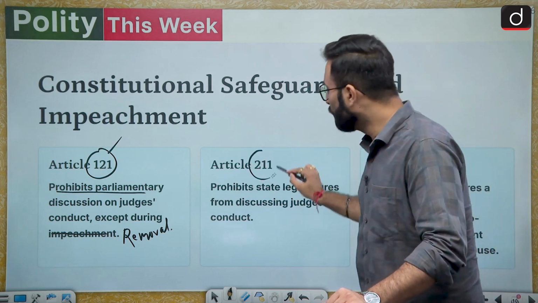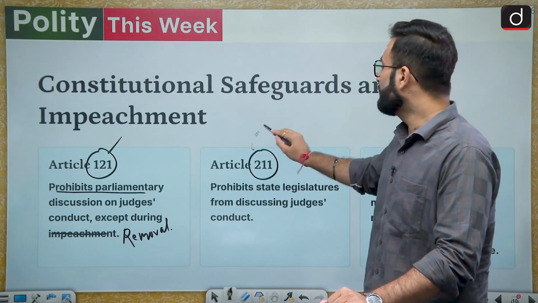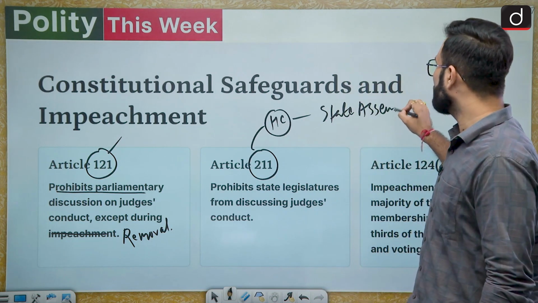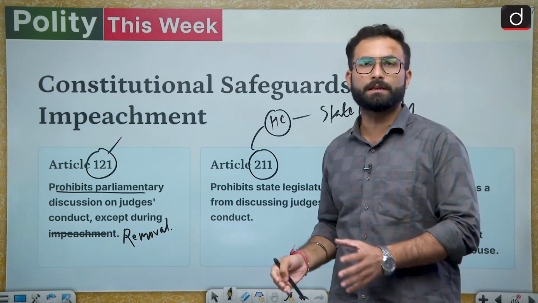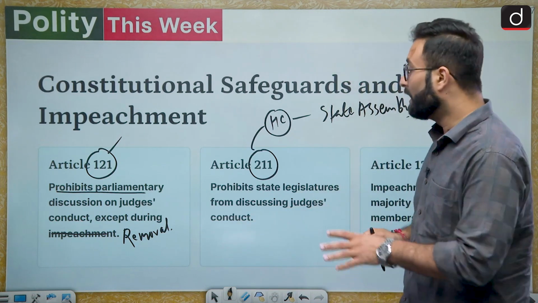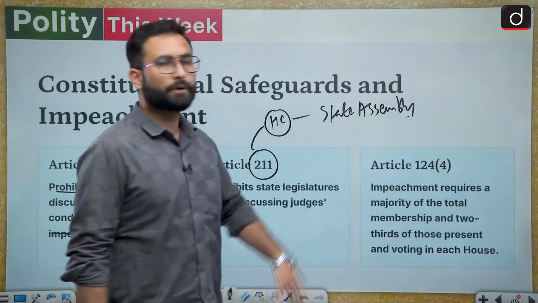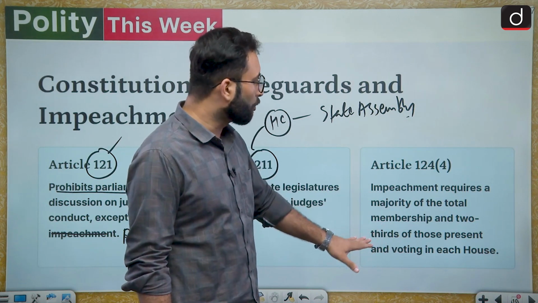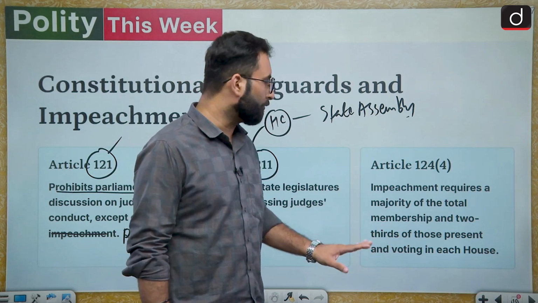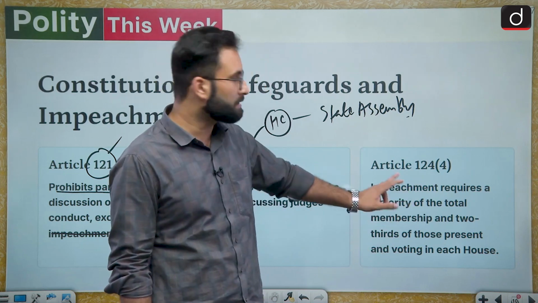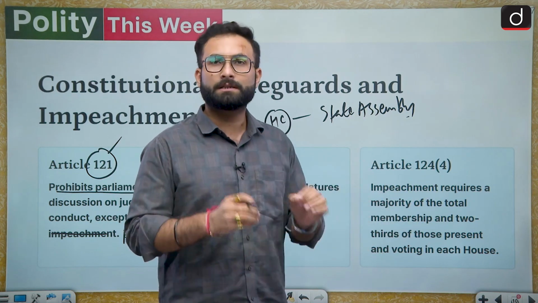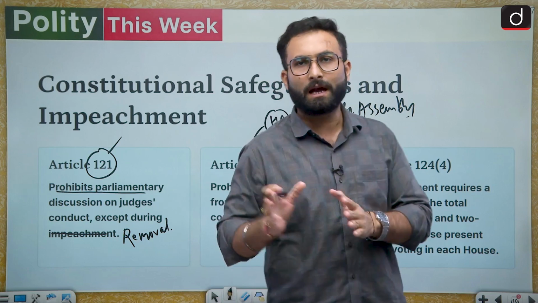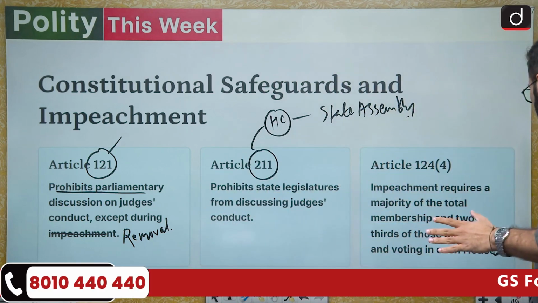Then coming to Article 211, that is talking about the same thing in the cases of High Courts and the state assemblies. So in the case of state legislatures also, you cannot go for the discussion unless there is a proceeding for removal. Now the next one, Article 124 Clause 4. Impeachment requires a majority of the total membership and 2/3 of those present and voting. So in the impeachment or removal proceedings, this is the majority required. It is itself a cumbersome task. So these are the safeguards provided by the constitution to the judges.